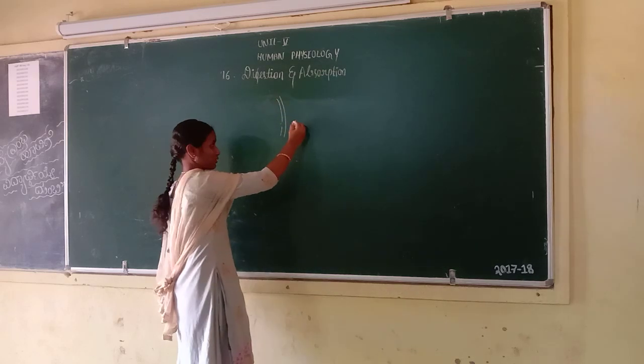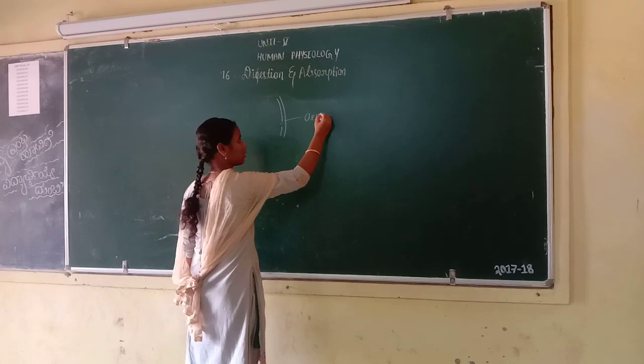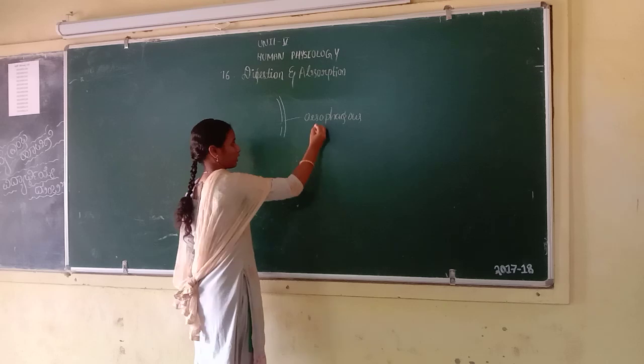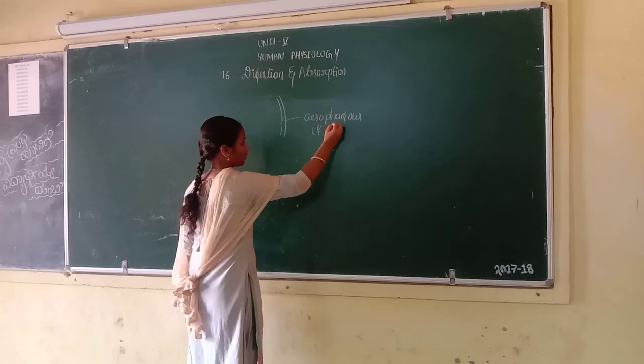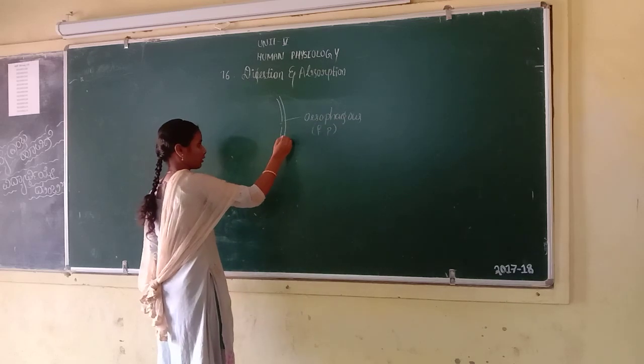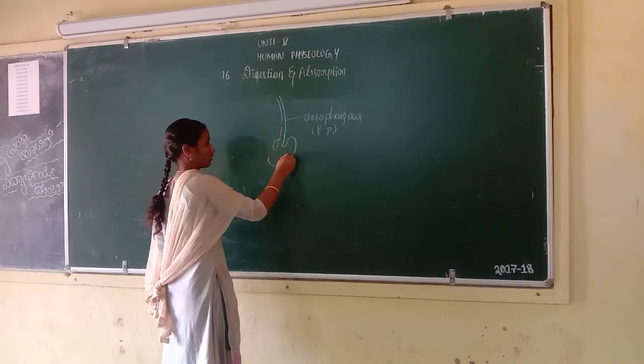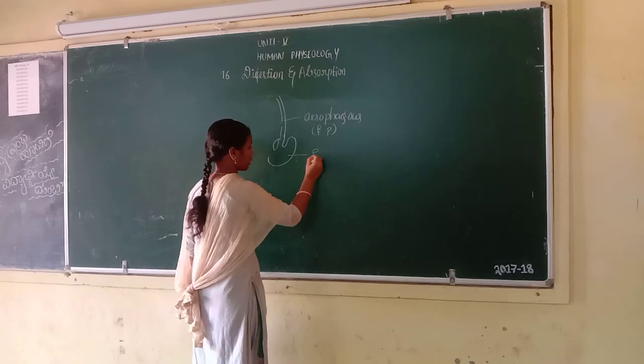First, this is the esophagus, also called the food pipe. Next, this is the stomach.